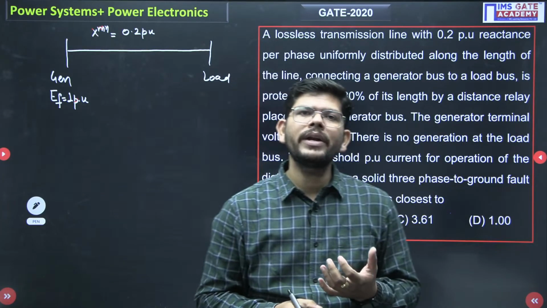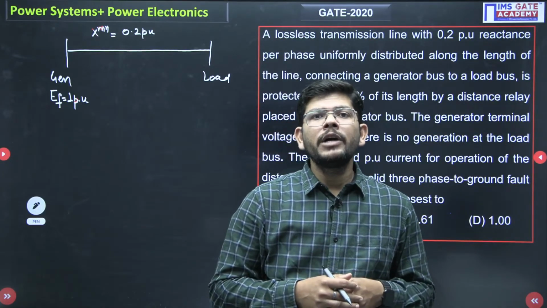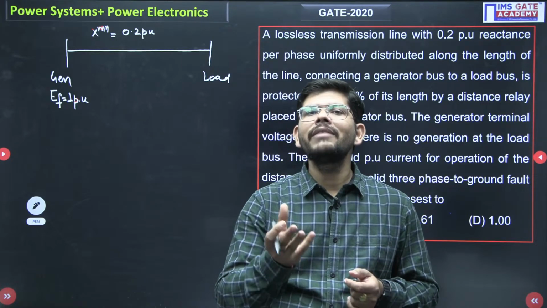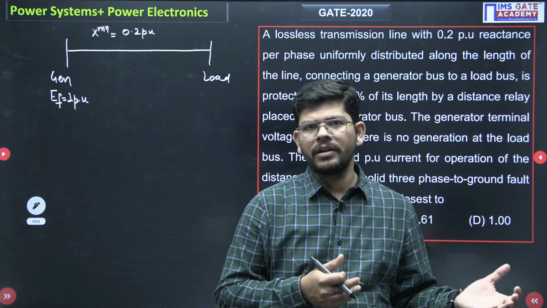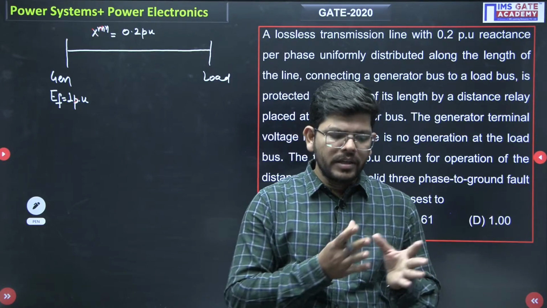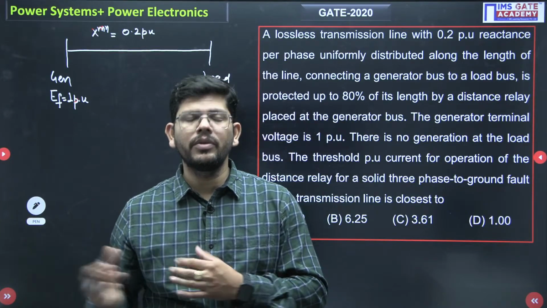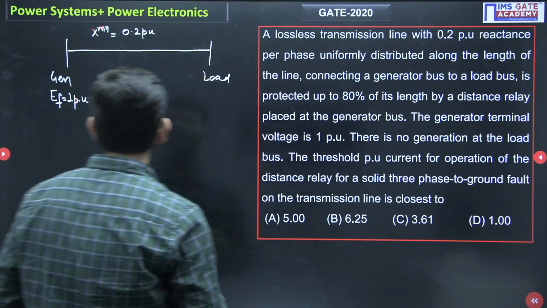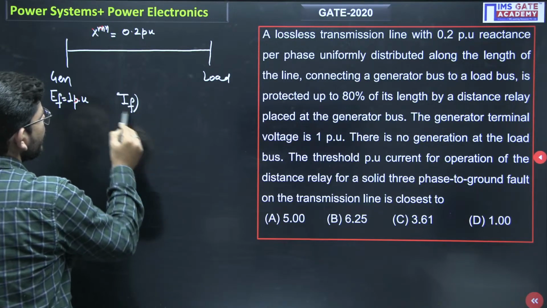The relay will operate when there is a fault and the current flowing is more than the normal value. Then the relay will sense that particular fault current and it will trip the circuit breaker. And this is how the faulty section will be removed from the healthy section. Okay, so how to find the 3-phase fault current?